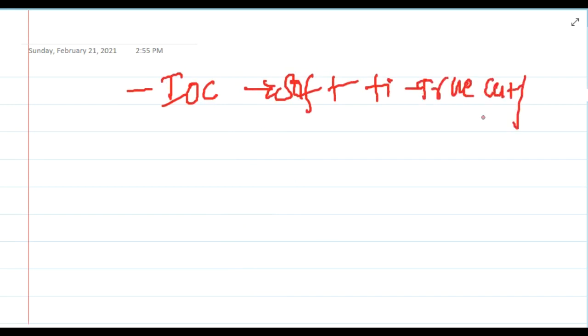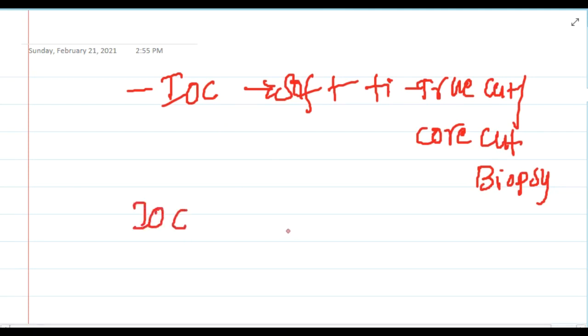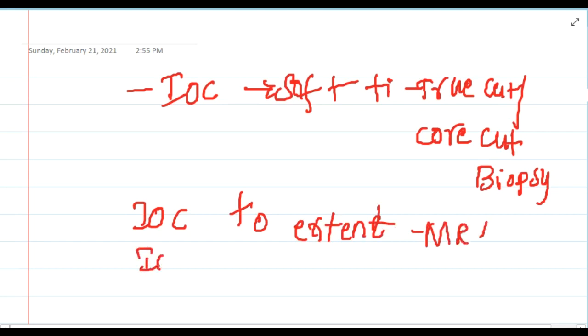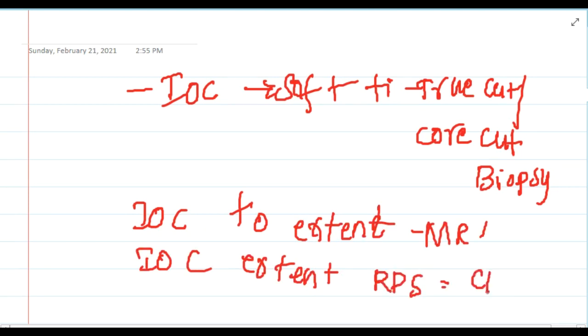Then the investigation of choice for the diagnosis of soft tissue sarcoma is true cut biopsy or core cut biopsy. Then investigation of choice for the extent of soft tissue sarcoma is MRI, and investigation of choice to know the extent of retroperitoneal sarcoma is CECT.